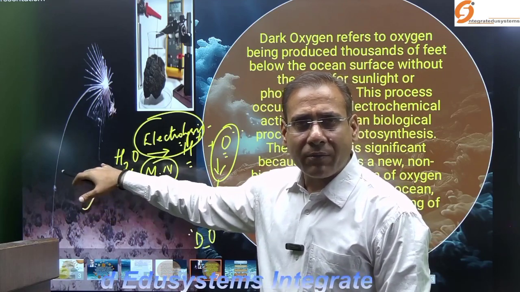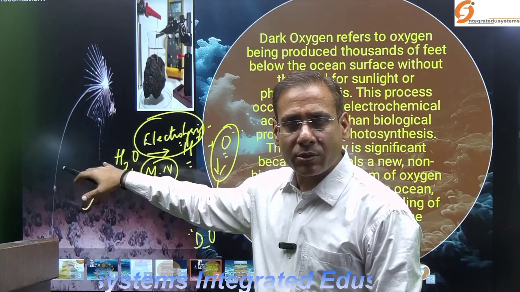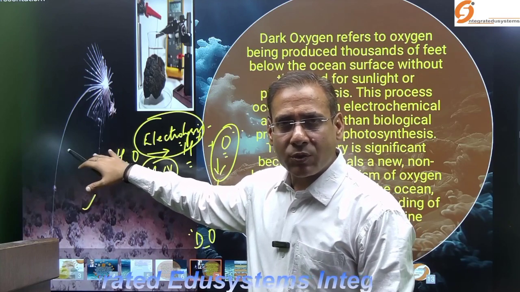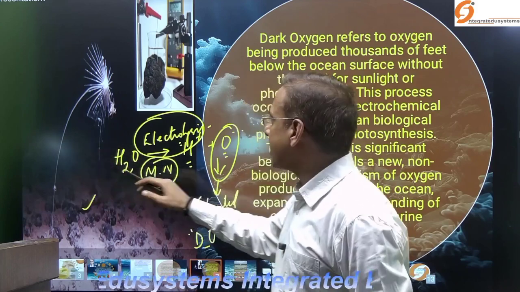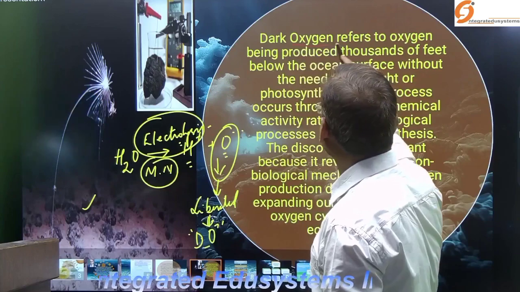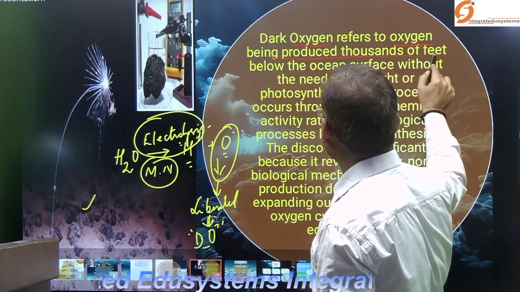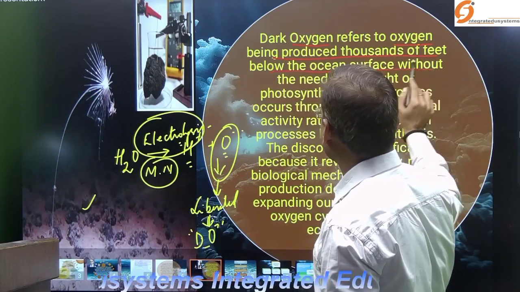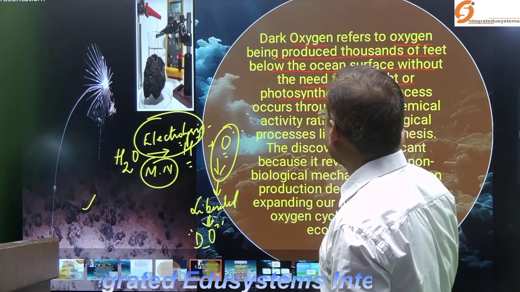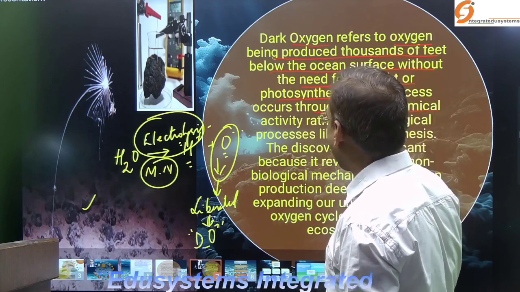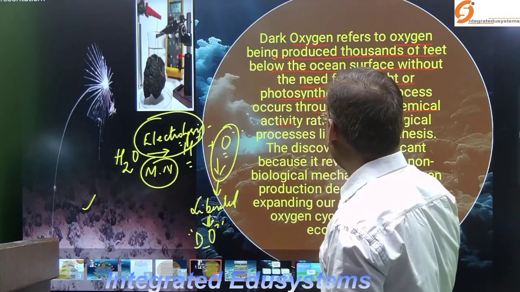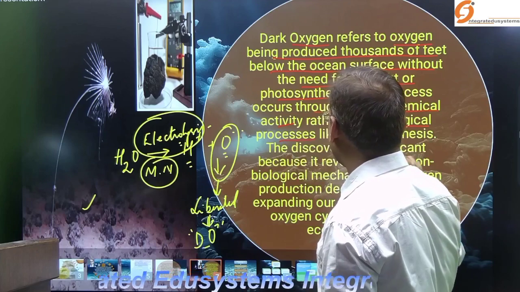So how can we define dark oxygen now? Based on this recent study, Andrew K. Sweetman has defined dark oxygen as oxygen being produced thousands of feet below the ocean surface without the need for sunlight or photosynthesis. This process occurs through electrochemical activity, that is electrolysis, rather than a biochemical or biological process.